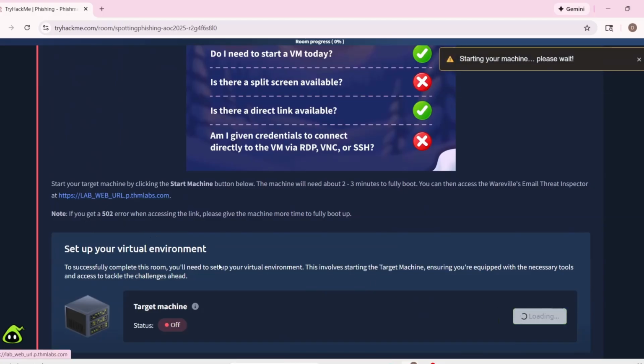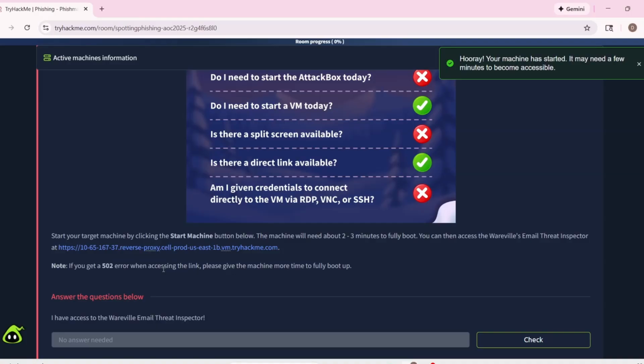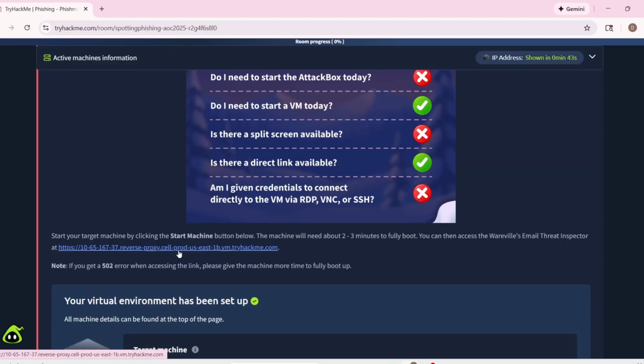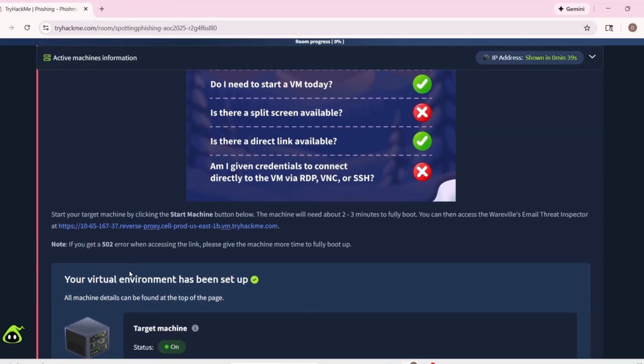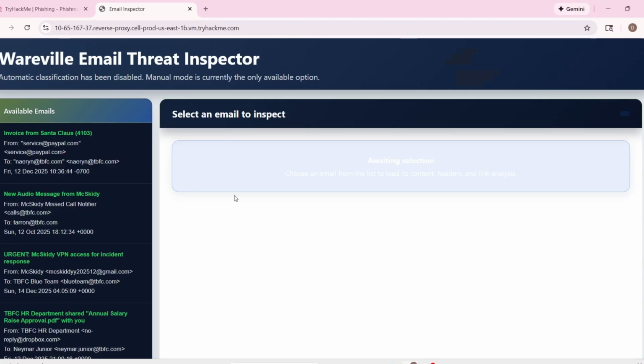So we can already start the machine, and it's kind of close to what we do in the SOC world because we also monitor DLP. So we need to understand if an email is malicious or not. In this case, we are going to take a look at that, and most probably need to wait some minutes. All right, so the machine now is working.